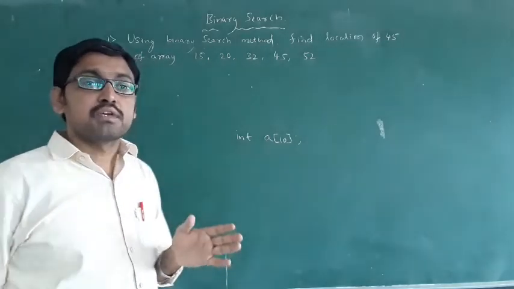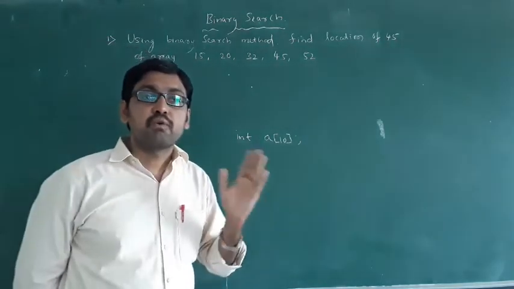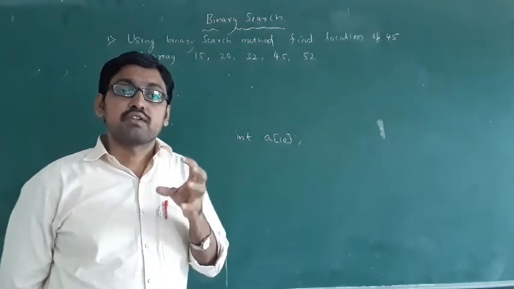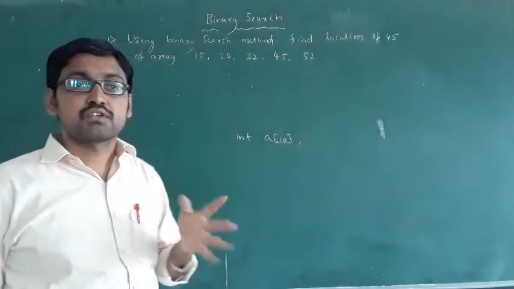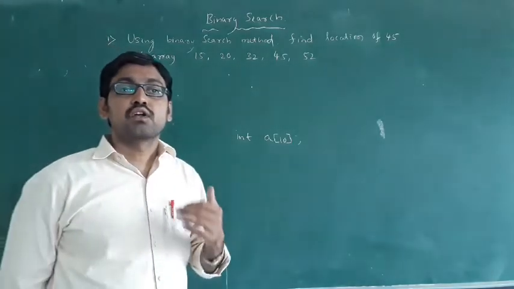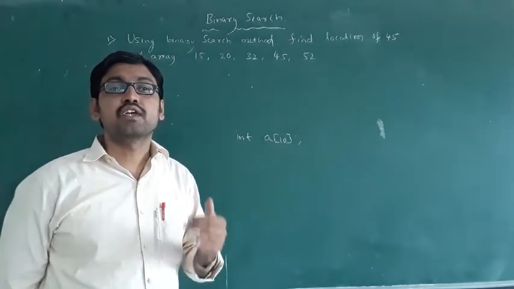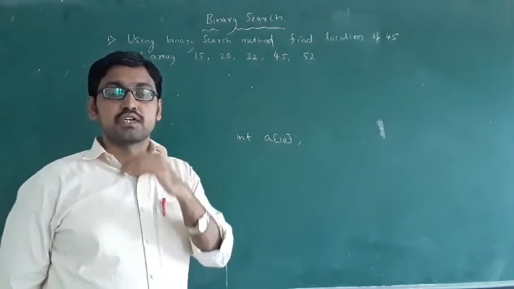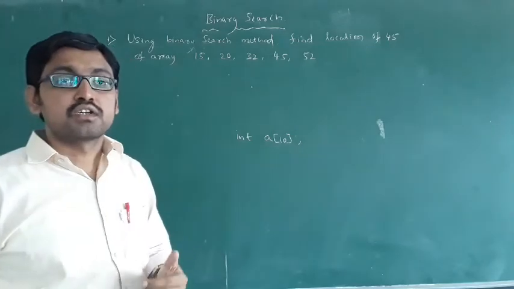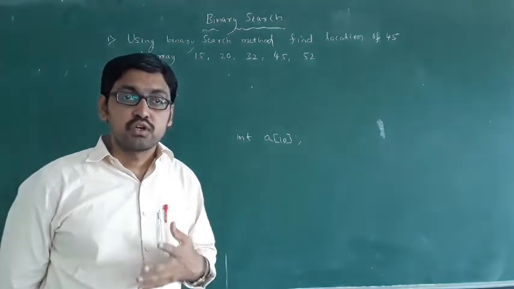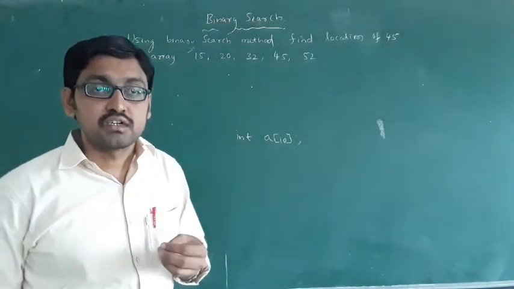Traversing means data flows from one point to another point in a program. Last class we discussed this. That is the first operation on an array. The second operation is called searching. What is searching? Searching means finding the location of an element, the process of finding where our data is stored.